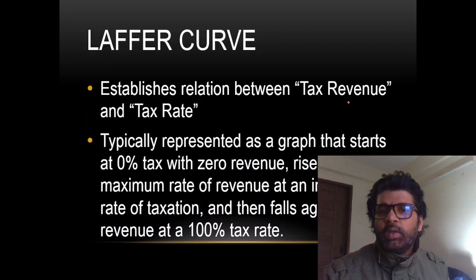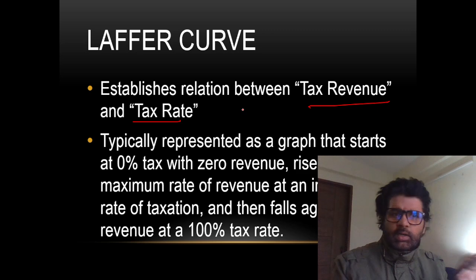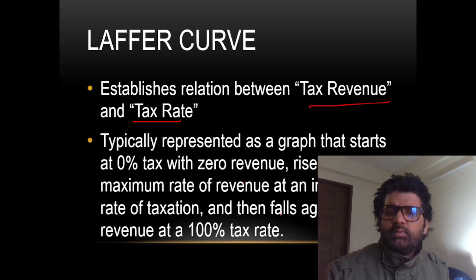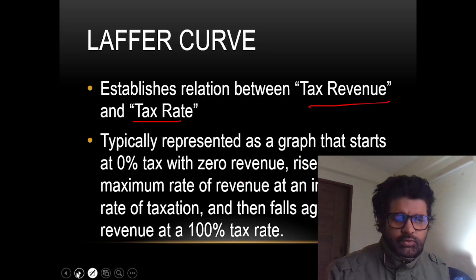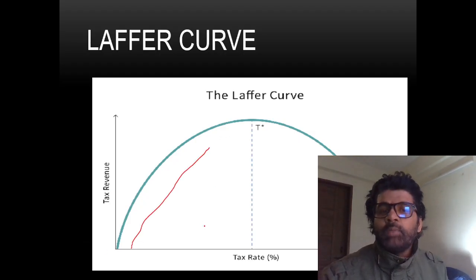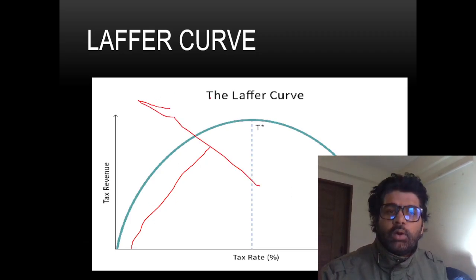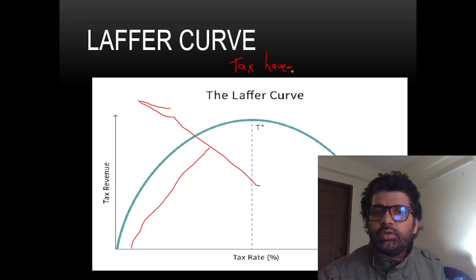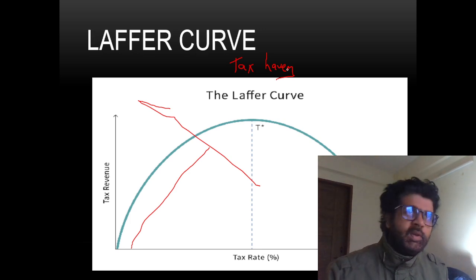Then you have the Laffer curve: tax revenue and tax rate. It says that government always wants more revenue, so they will try to increase the tax rate, but beyond a certain point, what will happen is, I will show you the graph. Government will increase the tax rate, but after a certain point, even if government increases the tax rate, tax revenue will decrease, because big rich people, if they have to pay more tax, will go to a tax haven, let's say Mauritius or Monte Carlo, Monaco, where many tennis players live. They will try to bypass this taxing mechanism.